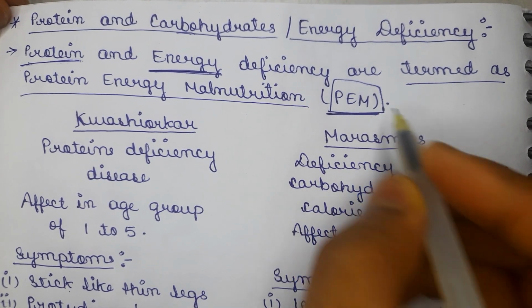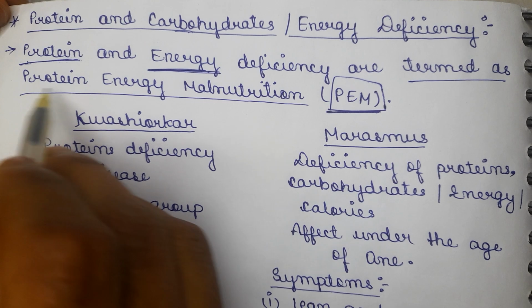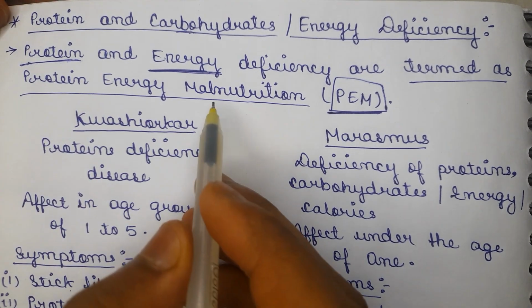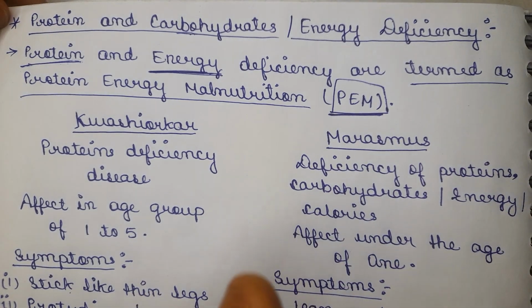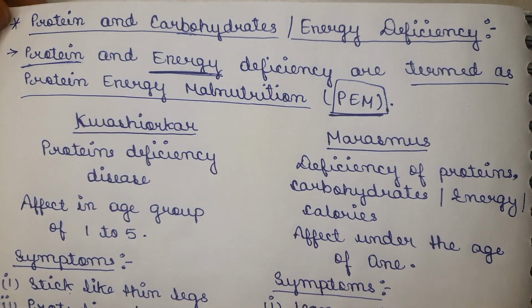It also defines that someone is lacking proteins and energy. Malnutrition, as you all know, is a condition in which the body is suffering from fewer nutrients.